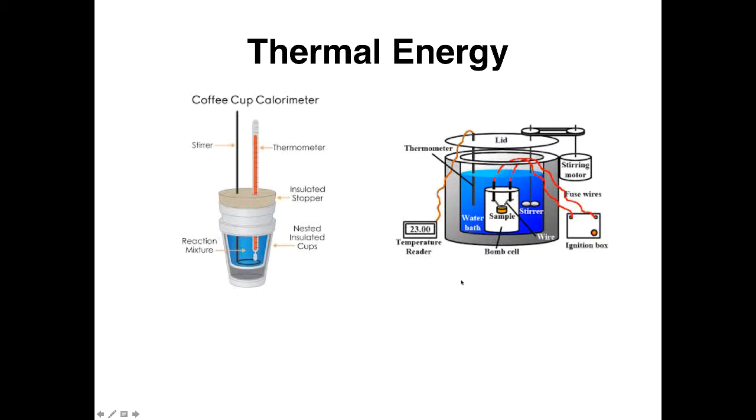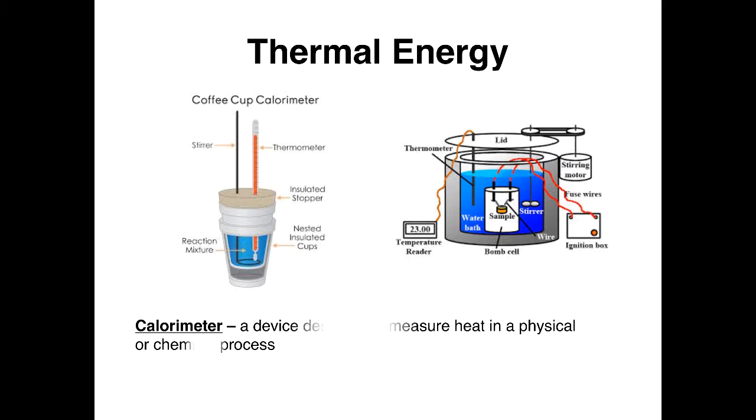Now, there are ways in which we can do these various experiments, and these are two devices called calorimeters. A calorimeter is a device that's designed to measure heat in a physical or chemical process. The one on the left is the cheapo one, in which you use 2 styrofoam cups to insulate.